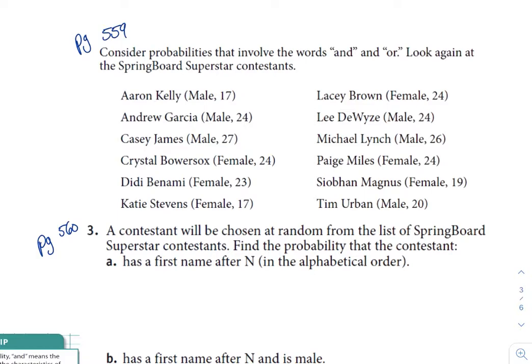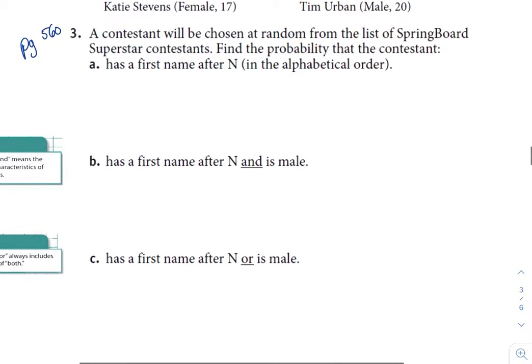And welcome back for activity 38-2, problem number 3. We're going to continue on with the same list of people for the Springboard Superstar contestants. Again, that's on page 559, but we're going to work now problem 3, which is on page 560. In this case, they want us to find 3 different probabilities. Before, there were 3 parts to the questions, but they kind of led you to solving one probability at the end. In this case, we have 3 different ones.